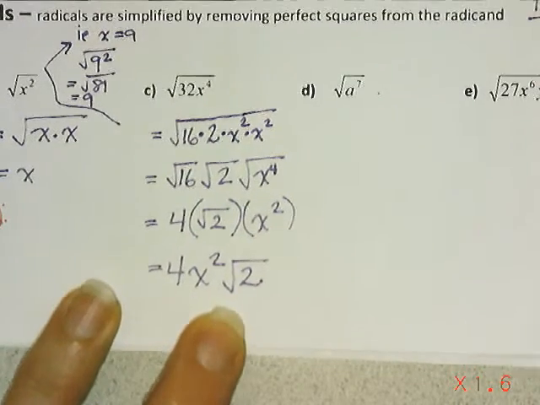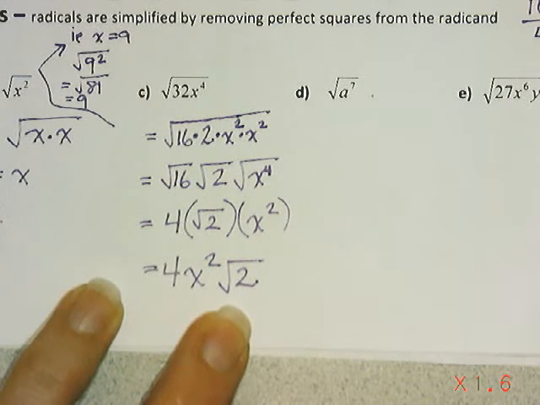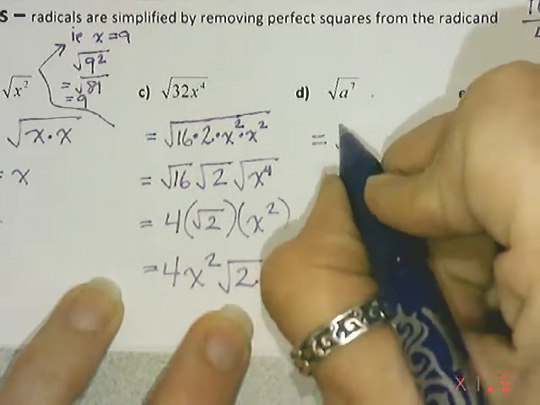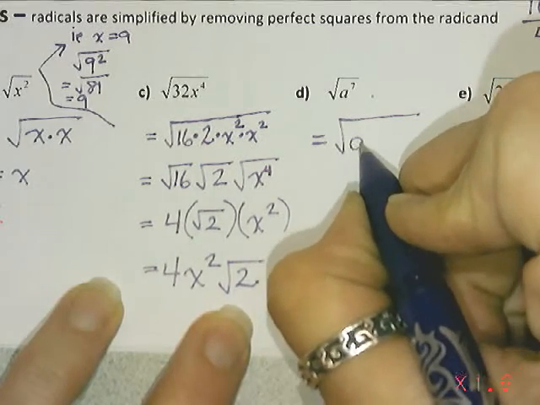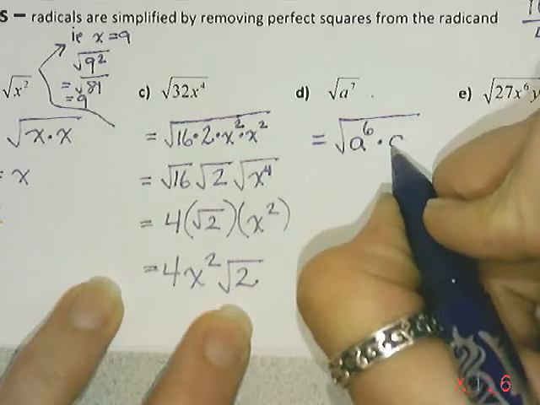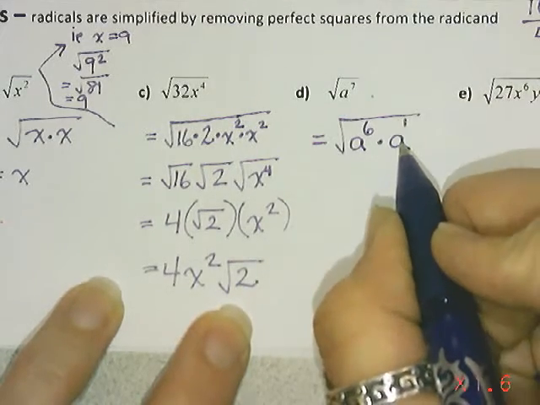And so we get to something like this, a to the exponent 7. And you might be looking at that saying, well, nothing multiplied by itself gives me an a to the exponent 7. So this is where I would break it up into an a to the exponent 6 multiplied by another a. That's still a to the exponent 7 because I would have one of them here.